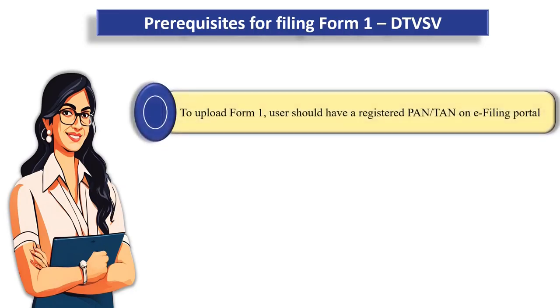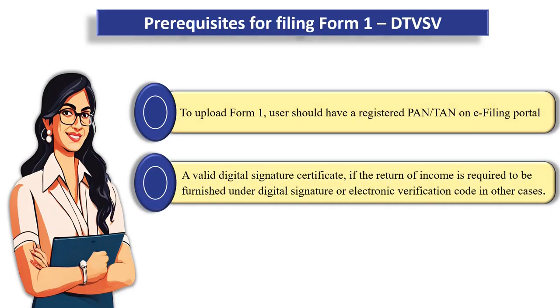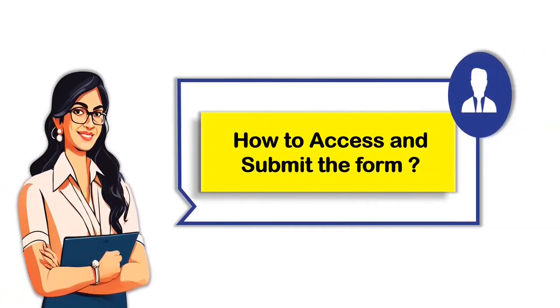To upload Form 1, the user should have a registered PAN or TAN on the e-filing portal and a valid digital signature certificate if the return of income is required to be furnished under digital signature, or electronic verification code in other cases. Let us now look at step-by-step process of filing Form 1 DTVSV.